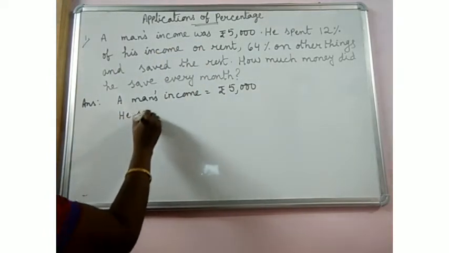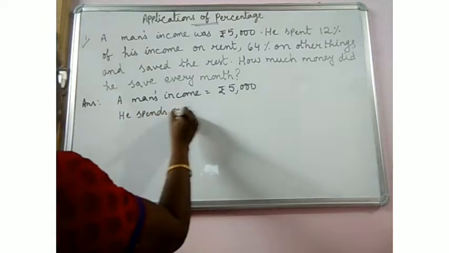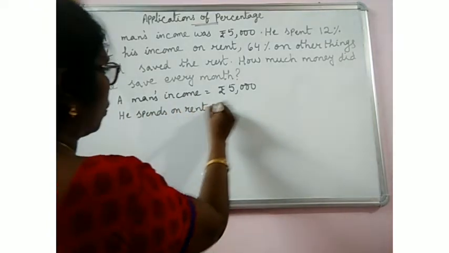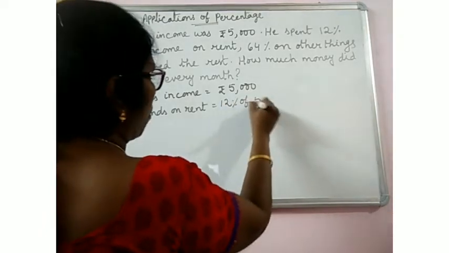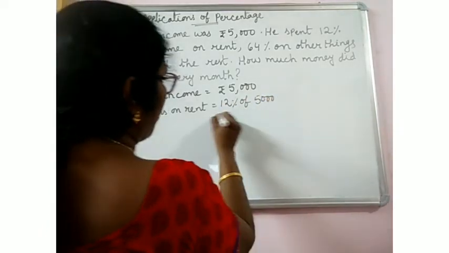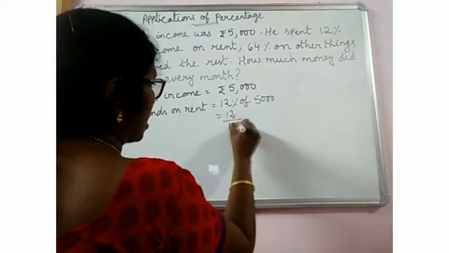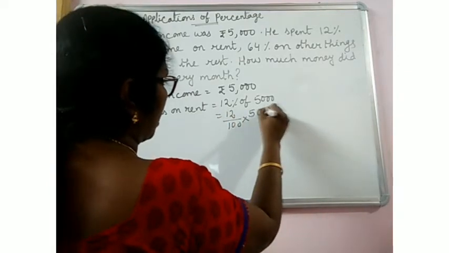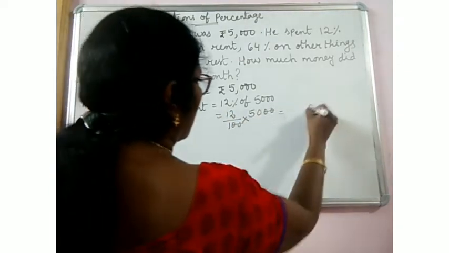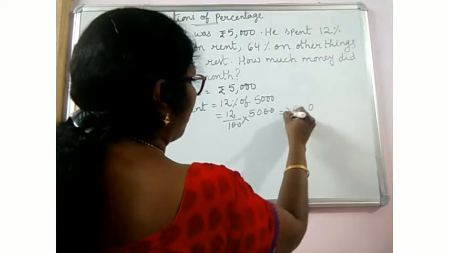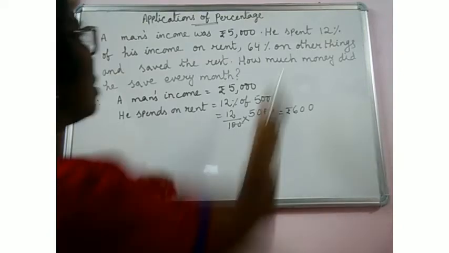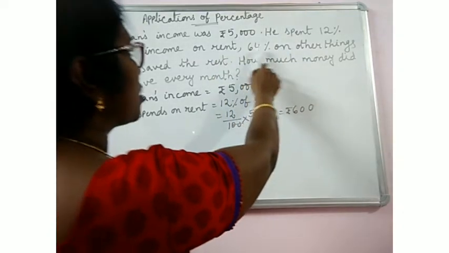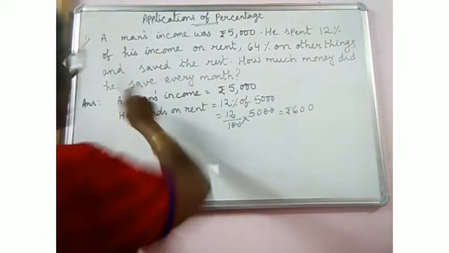He spends on rent an amount equal to 12% of his income. 12% of 5,000 rupees. That means 12 by 100 into 5,000. Zeros cancel. 12 fives are 60. That means 600 rupees he was spending on rent, and 64% on other things.